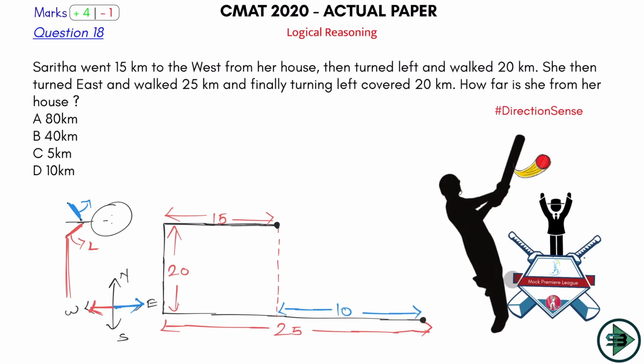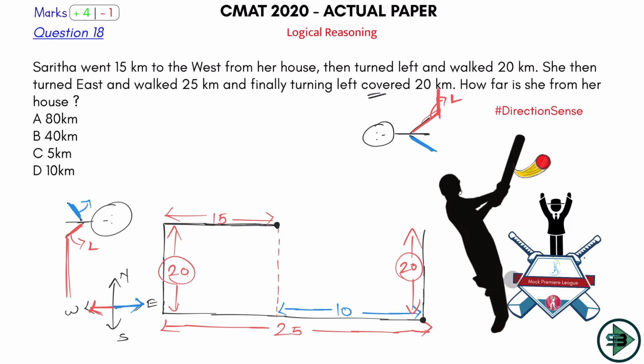And finally she turns to the left, covering 20 more kilometers. So now she is traveling like this. Imagine she is traveling in this direction, that is east. This is her right hand and this is her left hand. What is she taking? Left. If she takes a left, she will go towards the left hand, up. So she will come here like this. What is this distance equal to? 20. So this distance is also 20, which means this point and this point are both 20.